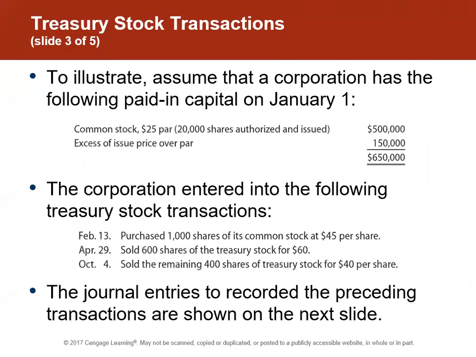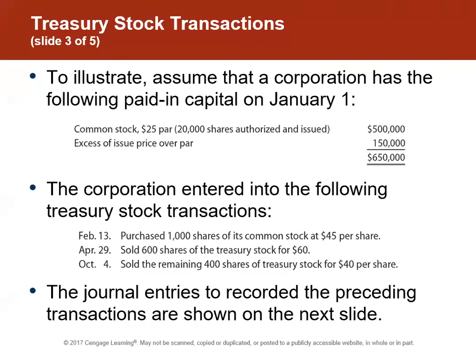So basically, treasury stock is going to get a debit. It's a debit account because it's shares of our own stock that we own. So it's actually reducing our total stockholders' equity because we purchased our own stock. We're going to debit treasury stock and credit cash when we purchase treasury stock.